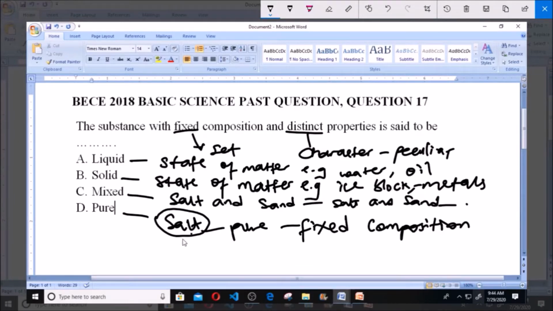That's why we say the substance with fixed composition and distinct property is said to be pure, because there is no impurity. Normally, impurities in a substance will change its property, but because this substance is pure, its composition will be fixed and its property will be distinct, peculiar to it.